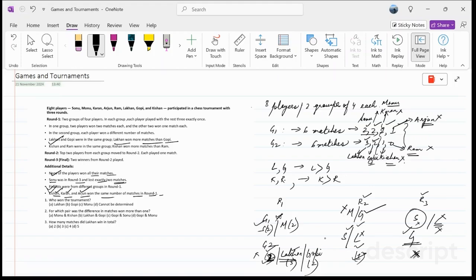Okay. So based on this, who won the tournament? Gopi. For which pair was the difference in the matches won more than one? Between Monu and Kishan, Monu has won two matches, Kishan has won one match. Between Lakhan and Gopi, Lakhan has won three matches, Gopi has won two plus one. Gopi has won a total of four matches. Sonu would be there with three matches. So here the correct answer is option D.